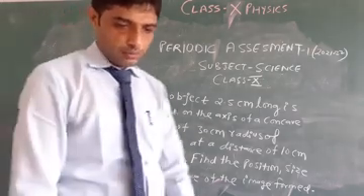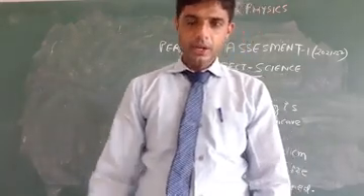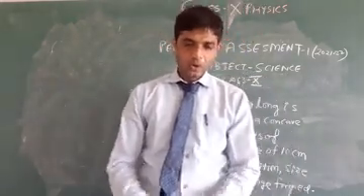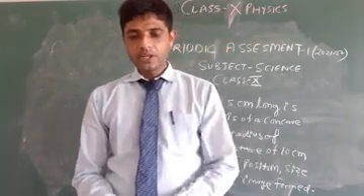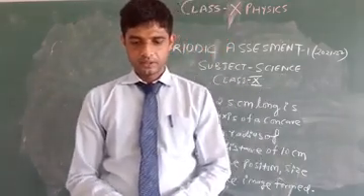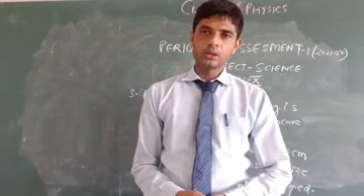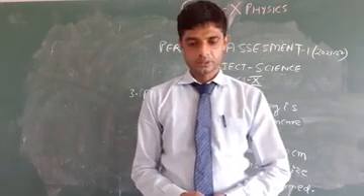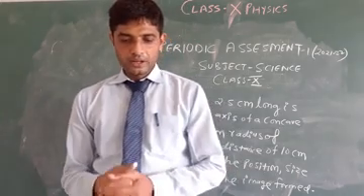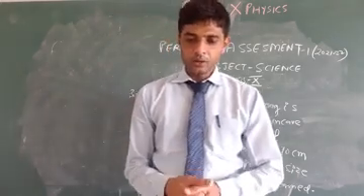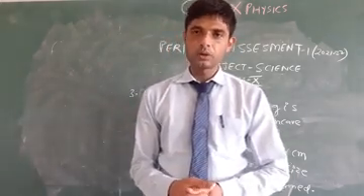Question number 4. The refractive index of a diamond is 2.42. What is the meaning of this statement in relation to water for light? You have to explain what is the meaning of this statement in relation to water for light.